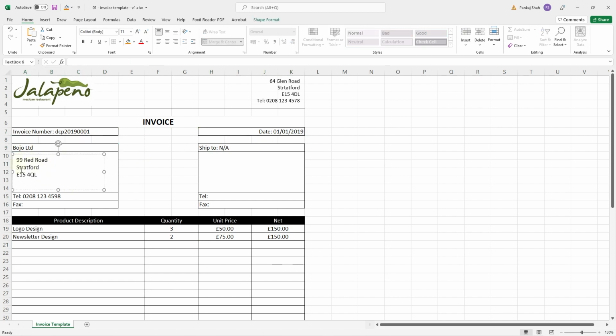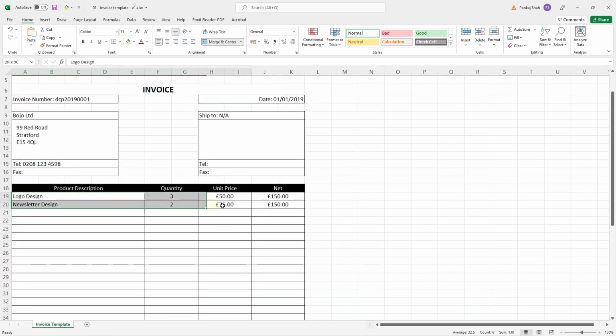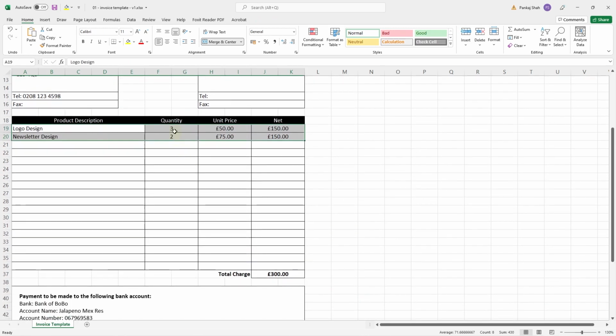This is the address. This is their telephone number. These are the services that we provided. These are the number of quantities we provided. So we did logo, but we did 3 of them. And here's the unit price, and 3 times 50 is 150. And we use formulas to calculate a lot of these calculations, right? We used formulas.